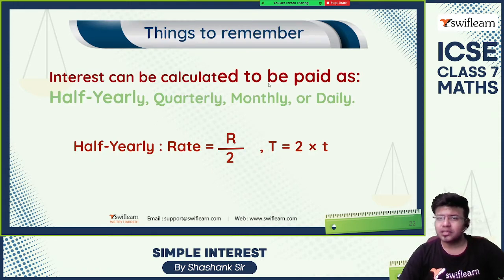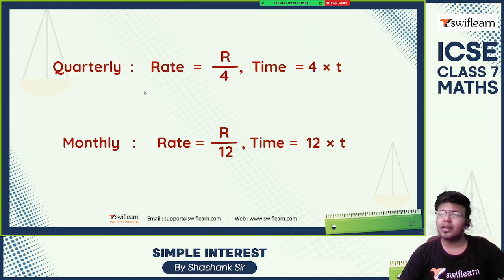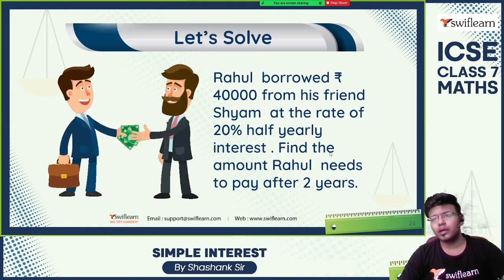Interest can also be calculated half yearly, quarterly, monthly, or daily. For half yearly, the rate of interest becomes R by 2 and the time period becomes 2t. Quarterly rate is R by 4 and time period is 4t. Monthly is R by 12 and time period is 12 times t. Now, based on this, let us solve this problem.